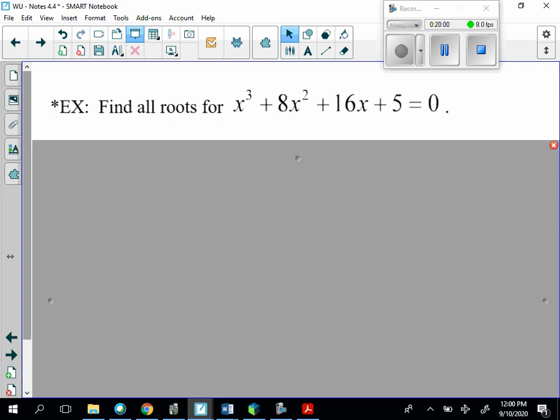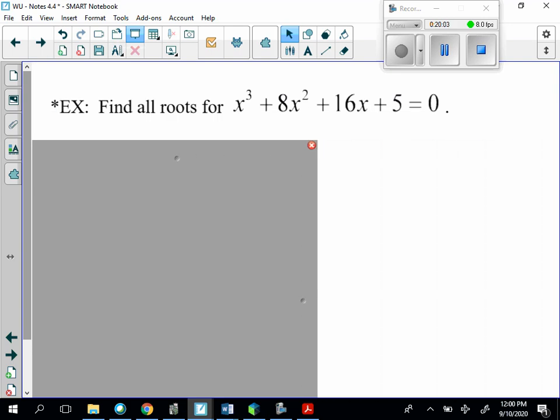So for this example, we're going to find all the roots for x cubed plus 8x squared plus 16x plus 5 is equal to 0. So in this case, I'm going to say the constant is 5. The factors of 5 are 1 and 5.